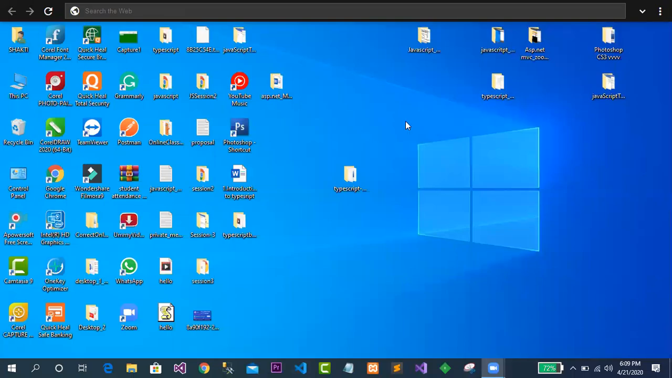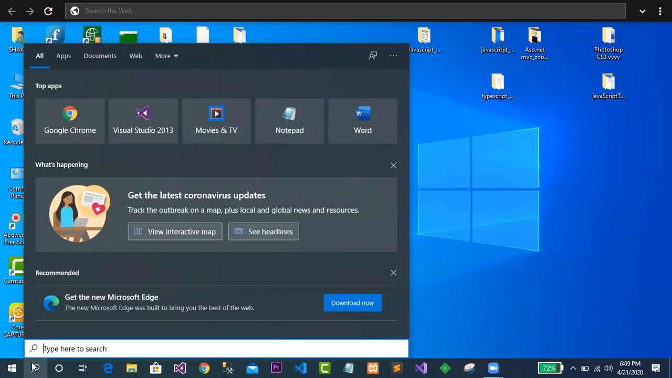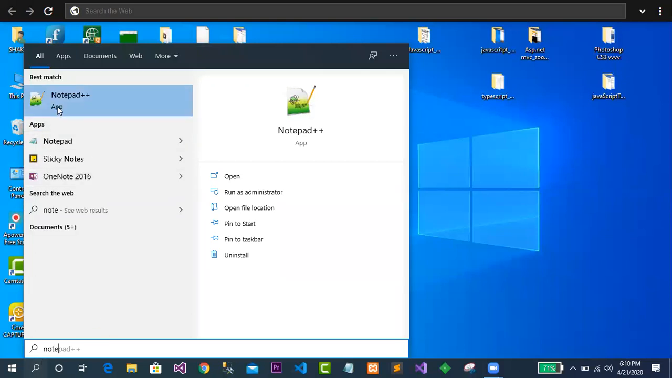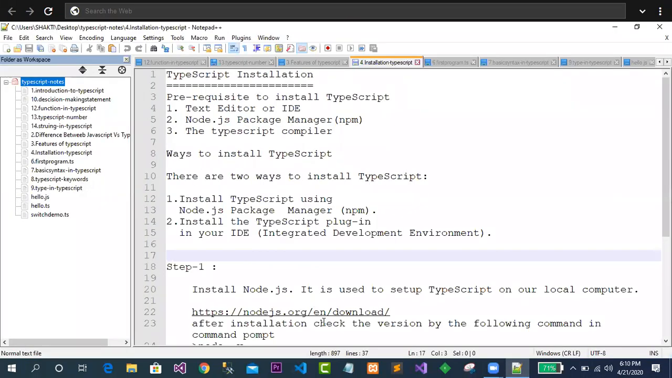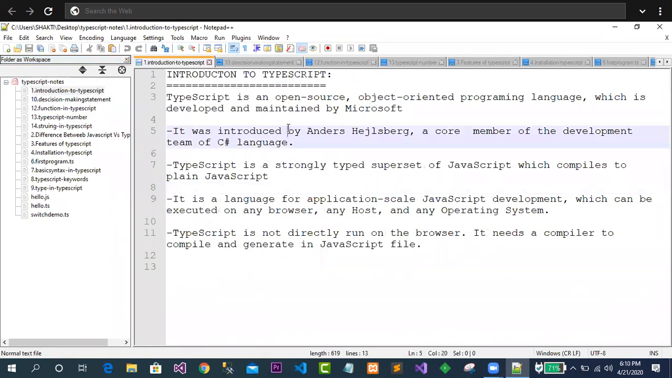TypeScript and AngularJS. Okay, so we will see today. Our topic is about TypeScript. So why do I require TypeScript? What is TypeScript? Clear? Okay, so let me first come to the notes. Okay, first of all, we will go to the introduction of TypeScript. What is the introduction of TypeScript?